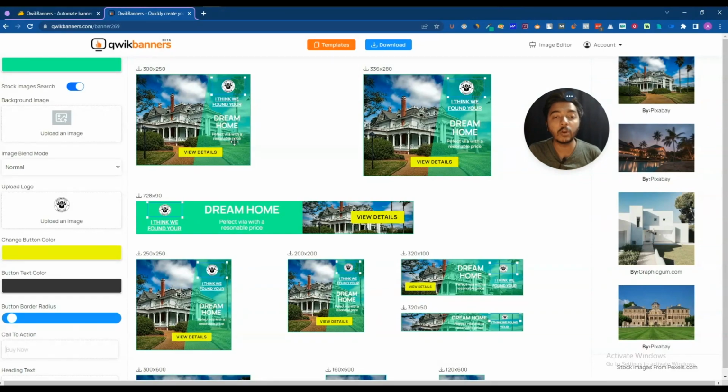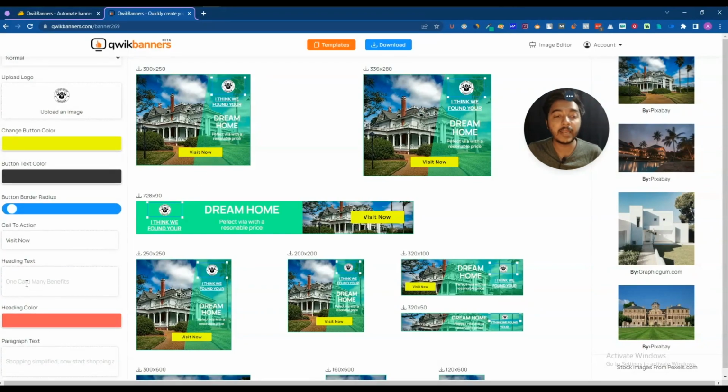If you want to add a new call to action, you can add, let's say visit, and see the call to action has been changed. Let's say I'll write visit now. See, real time change here, guys. I hope you get the idea. And here you can add heading text. Let's say I will give heading text like get QuickBanner lifetime deal. Let's say this is my text.